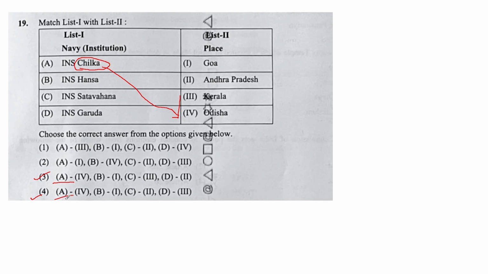Next is INS Hansa. INS Hansa is in Goa, so B is 1. Both options have B as 1. We can find out from C. Over one there is C3 and over the other there is C2. INS Satavahana is in Andhra Pradesh. So the correct answer will be C2. So C is 2. Number 4 is the correct answer.